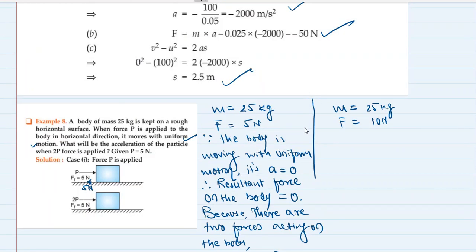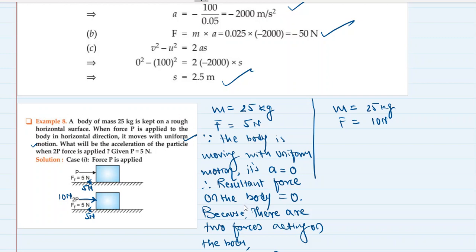Right? So in the second case, what is happening? We are doubling our force. Now friction is still there, but the friction will not increase because the body is the same. The mass of the body is not changing. So the frictional force will still be 5 Newton. The force exerted by us is now double, that is 10 Newton.